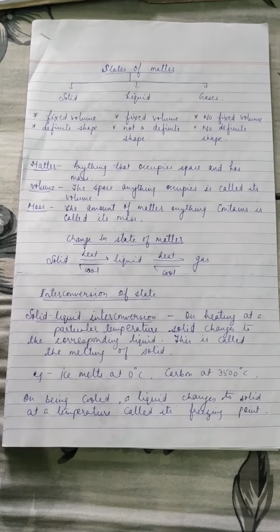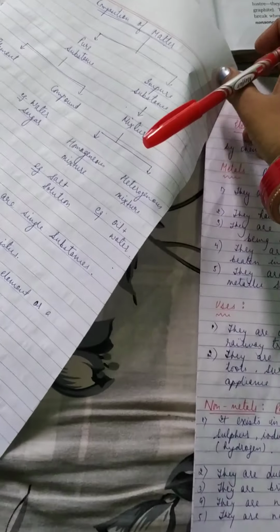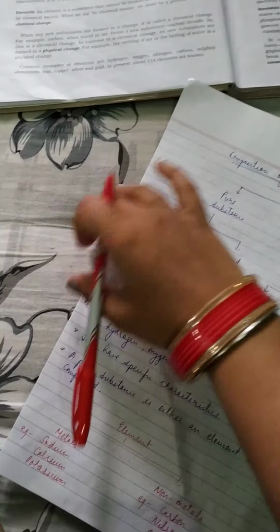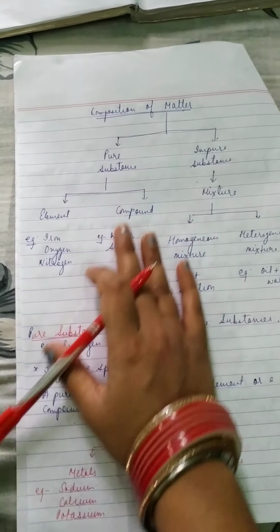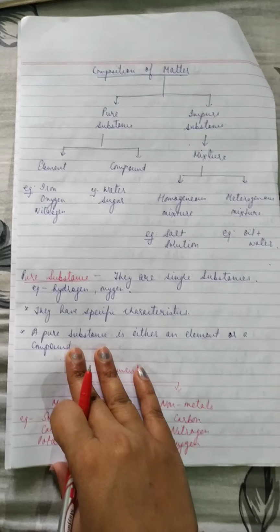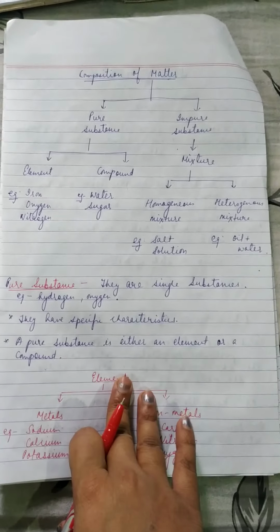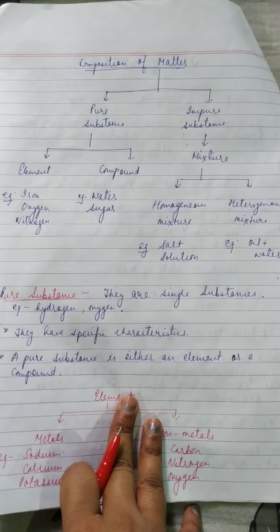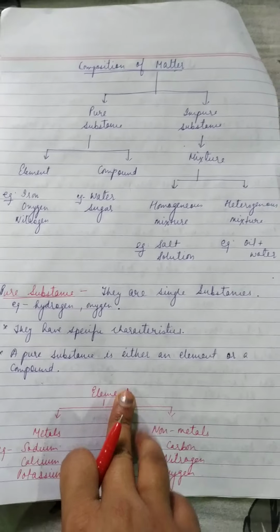Similarly, if you want to convert liquid to water vapor and water vapor back to liquid, simply heat the water on the gas stove. You will see that it changes into water vapor, and if you cover the lid of the container, after some time you will observe that it changes back to water. It condenses. That is known as condensation.